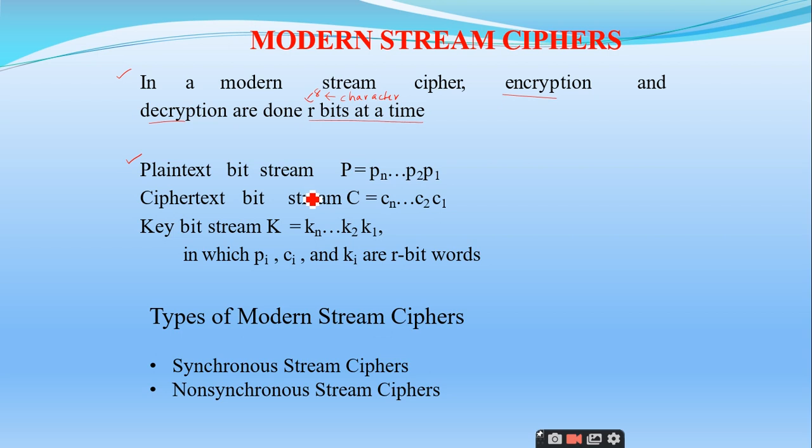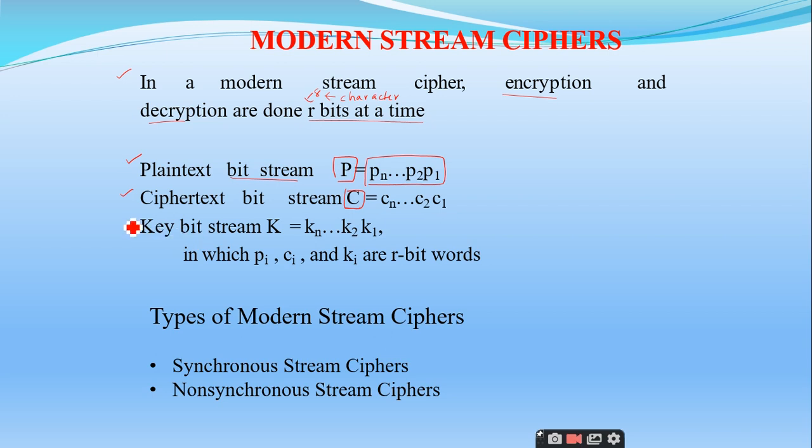The plain text is a bit stream represented as a capital P, written as P1 to Pn. Similarly, the ciphertext bit stream is represented with an uppercase letter C, which is again an n-bit stream.